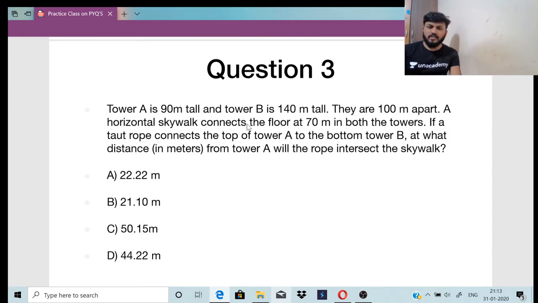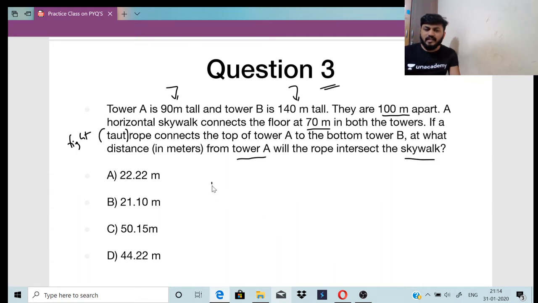Okay, fine. We'll move on to the third question now. Tower A is 90 meters tall and Tower B is 140 meters tall. They are 100 meters apart. A horizontal skywalk connects the floor at 70 meters in both the towers. If a taut rope, taut का मतलब है tight, connects the top of Tower A to the bottom of Tower B, at what distance in meters from Tower A will the rope intersect the skywalk?